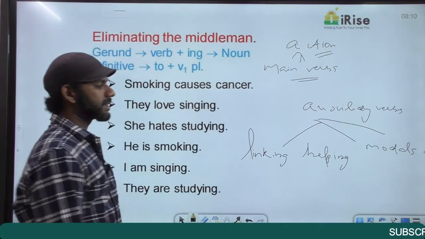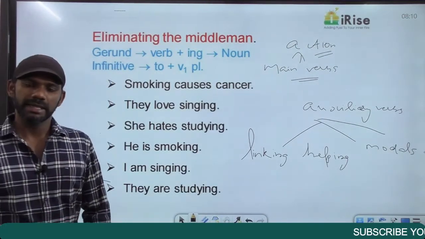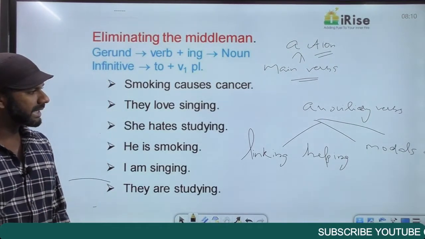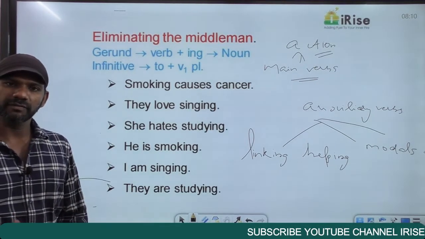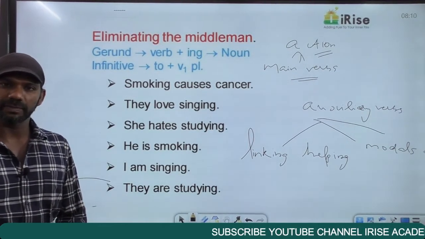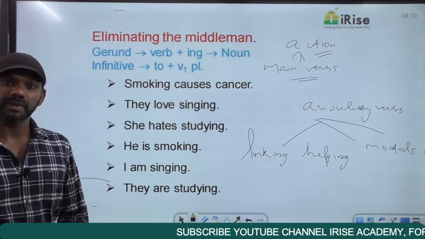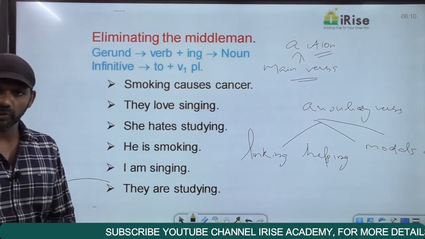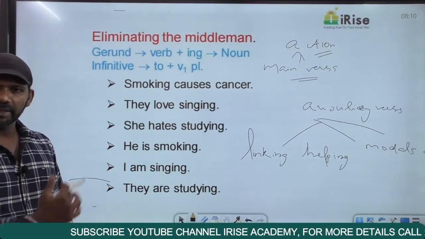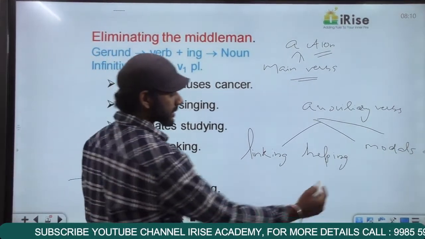It's not models, it's modals, modals. Now auxiliary verbs can be divided into linking, helping and modals. Whenever you learn a rule, associate every rule or every strategy with an example. Now we may forget rules, but we may not forget examples. So with the help of examples, we can easily recollect the rules. Linking, helping and modals.